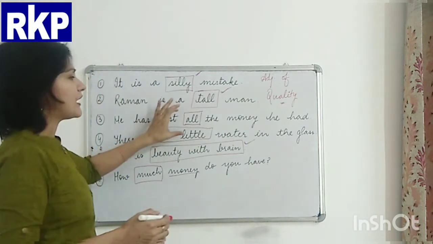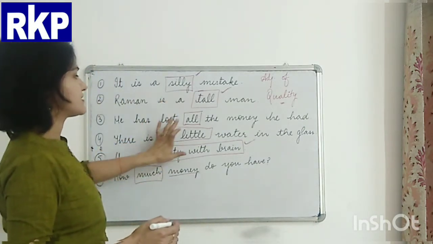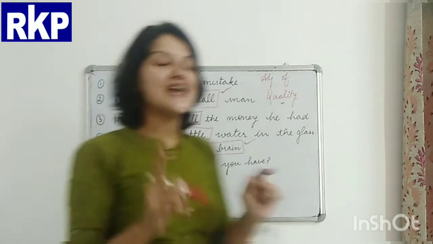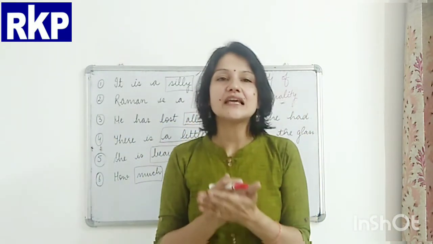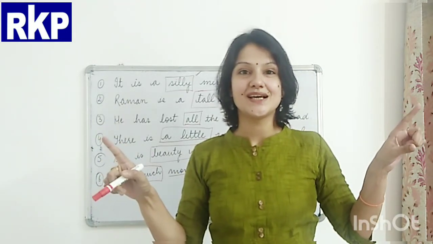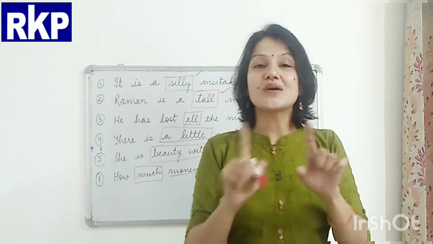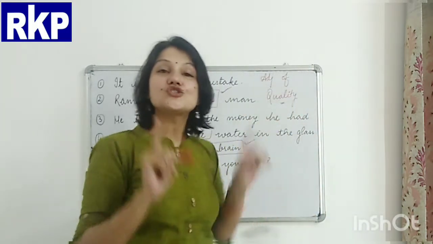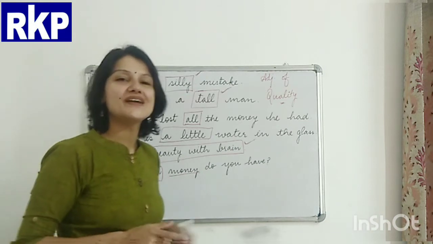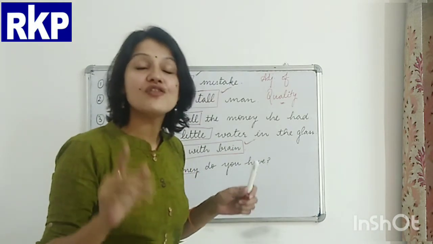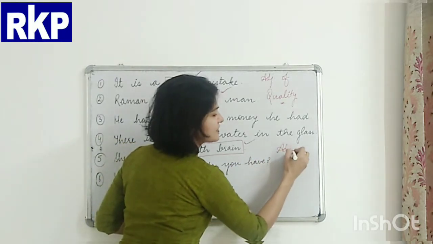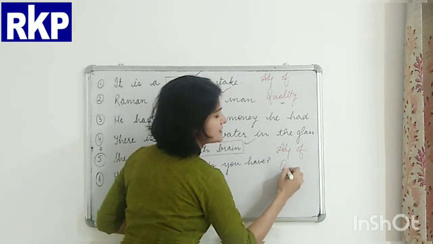And then coming to the rest of the three sentences, all, a little, much. Now they are specifically talking about the quantity. So such adjectives are called adjectives of quantity.